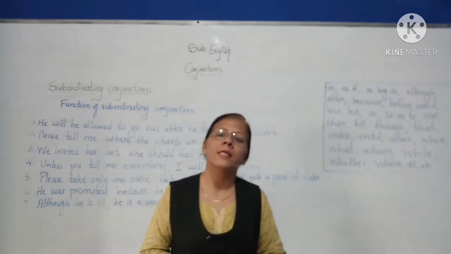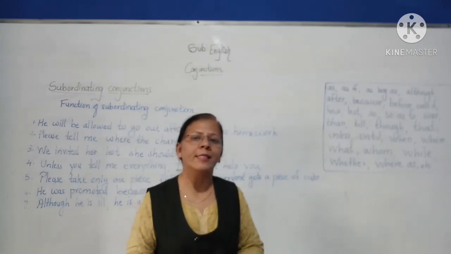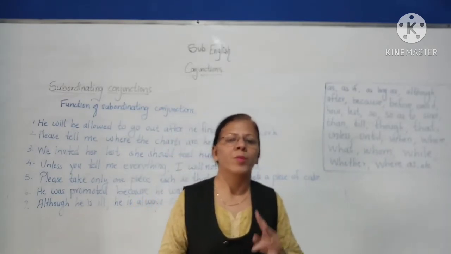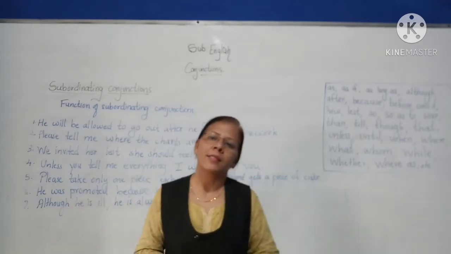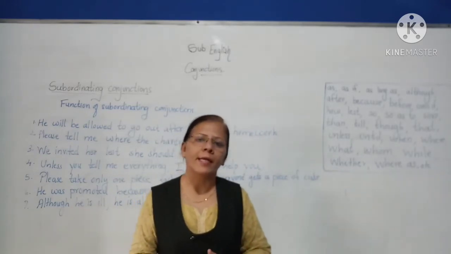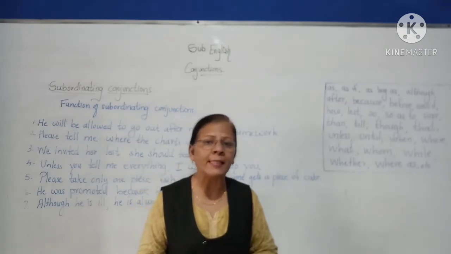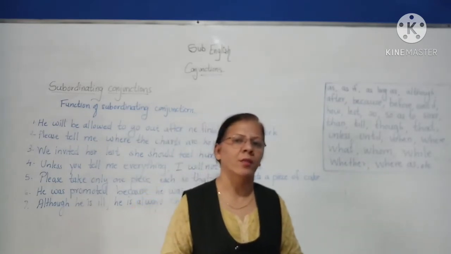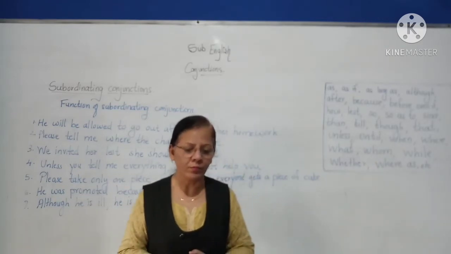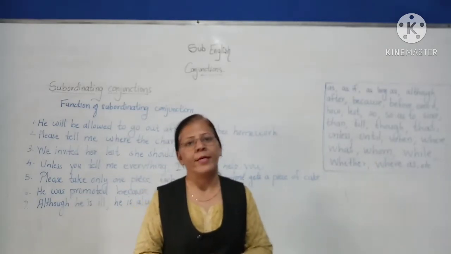Now subordinating conjunction provides a transition between two ideas in a sentence. So transition may indicate time, place, purpose, reason, condition, etc. So let's see some examples.